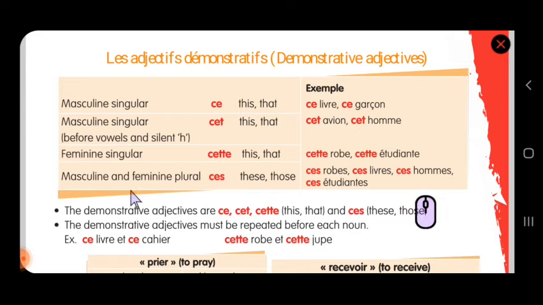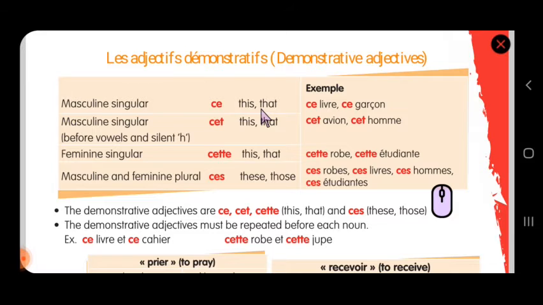Now let's see this with examples. Ce livre, livre is masculine, so I use ce. You might have a question: how do you say this single word is this and the same word is that? What is the difference? It's very simple. If the object is near to you, you point at the object and explain.